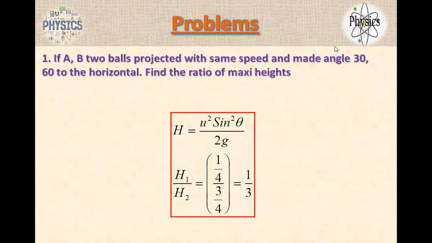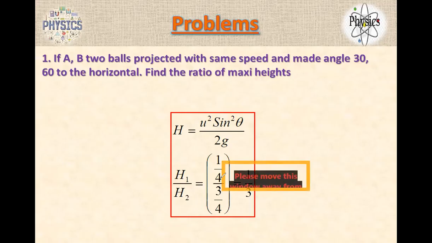So now we got this value already completed. One by four. You know this one, right? Did you understand this problem? Understood, sir. Sine square means sine 30, one by four. Sine 60 squared, three by four. So when you do this, the fours cancel, one by three.